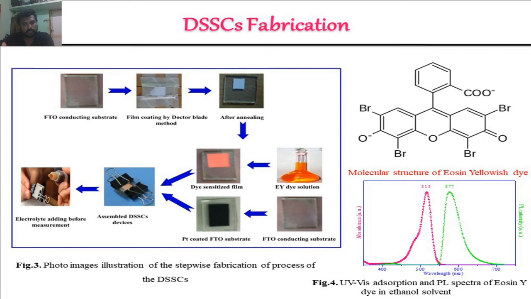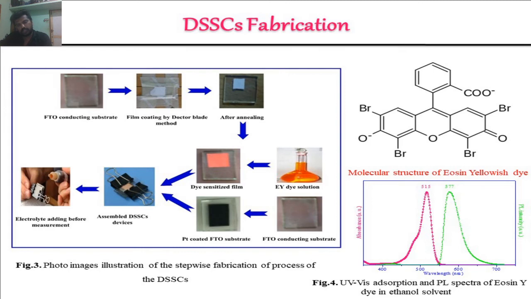There are two samples to fabricate. One is the FTO-containing substrate. FTO means fluorine doped tin oxide. The substrate is coated with the metal oxide semiconductor by using the Tauter-Miller method. After the metal oxide is coated, the substrate is annealed at 200 degrees Celsius.